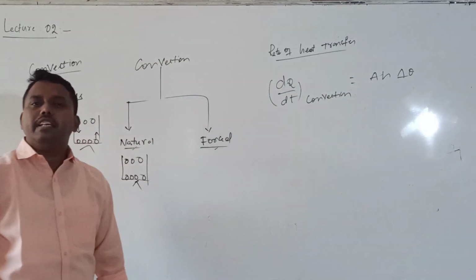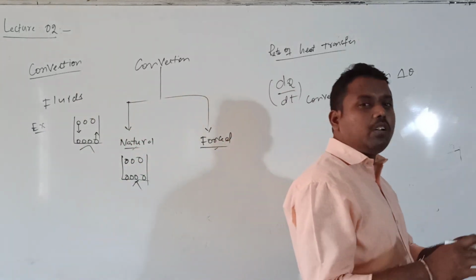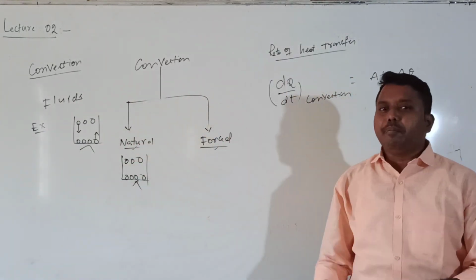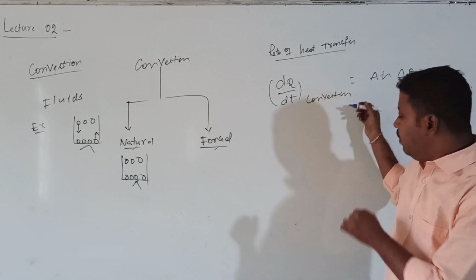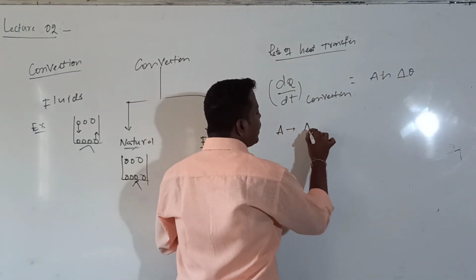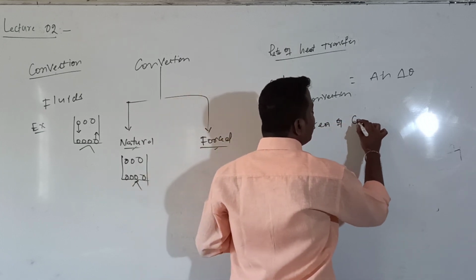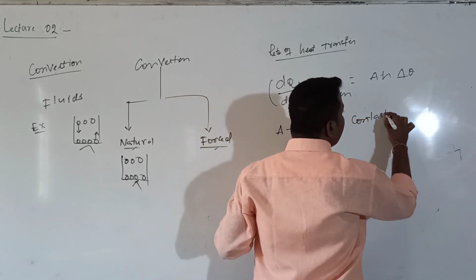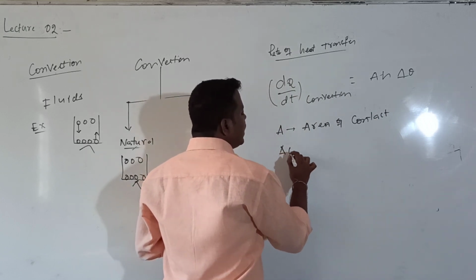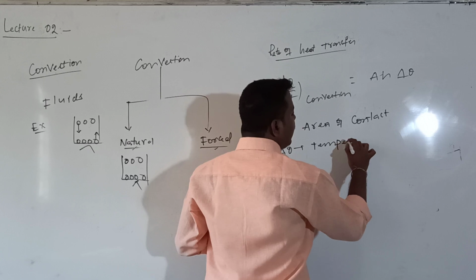Here capital A stands for the area of contact, the area through which the fluid can escape. And delta theta is the temperature difference between the body and the surroundings.